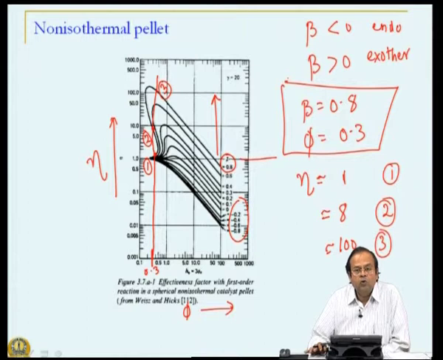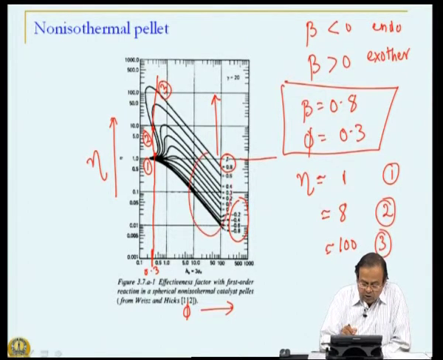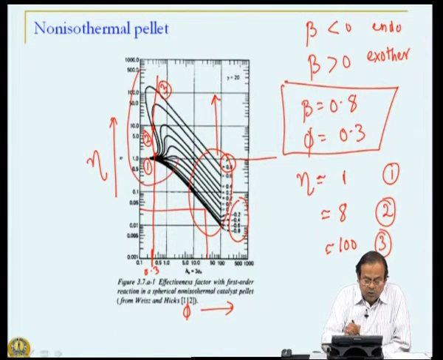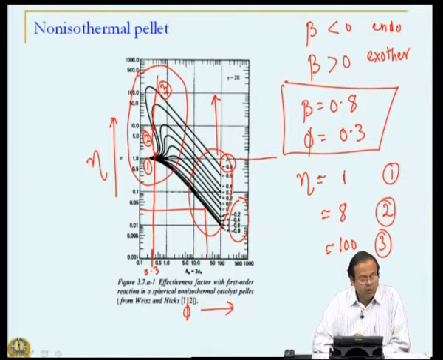But then how come we do not have a unique solution? If you look at solutions in this regime, these are all unique solutions. Given a value of Thiele modulus, I have a effectiveness factor. But in this particular regime over here, there is a possibility of multiple steady states.